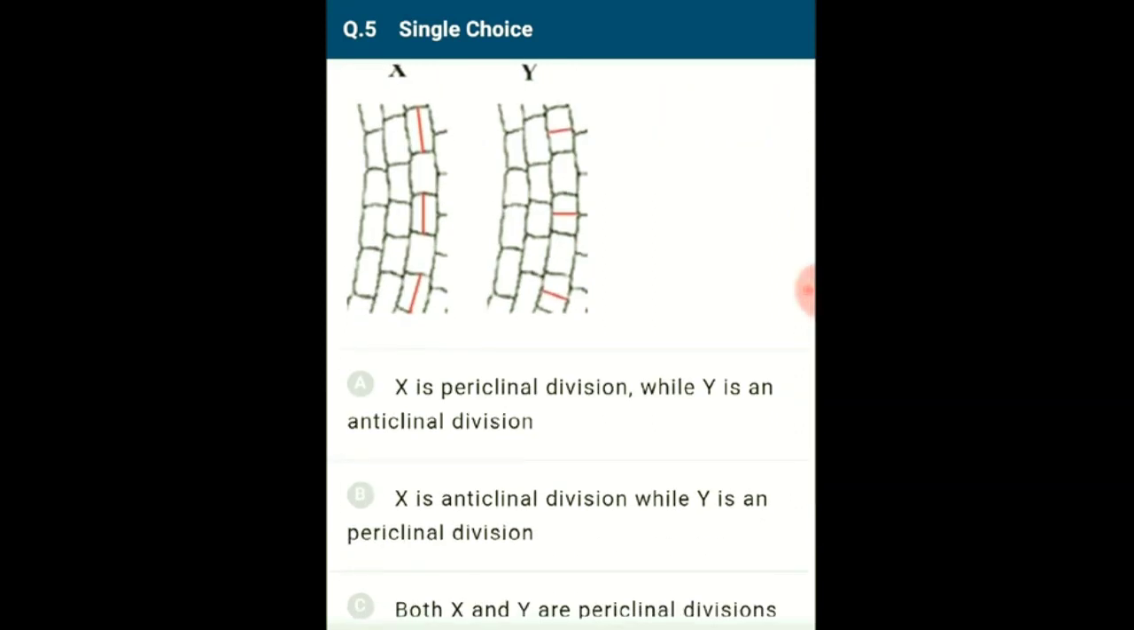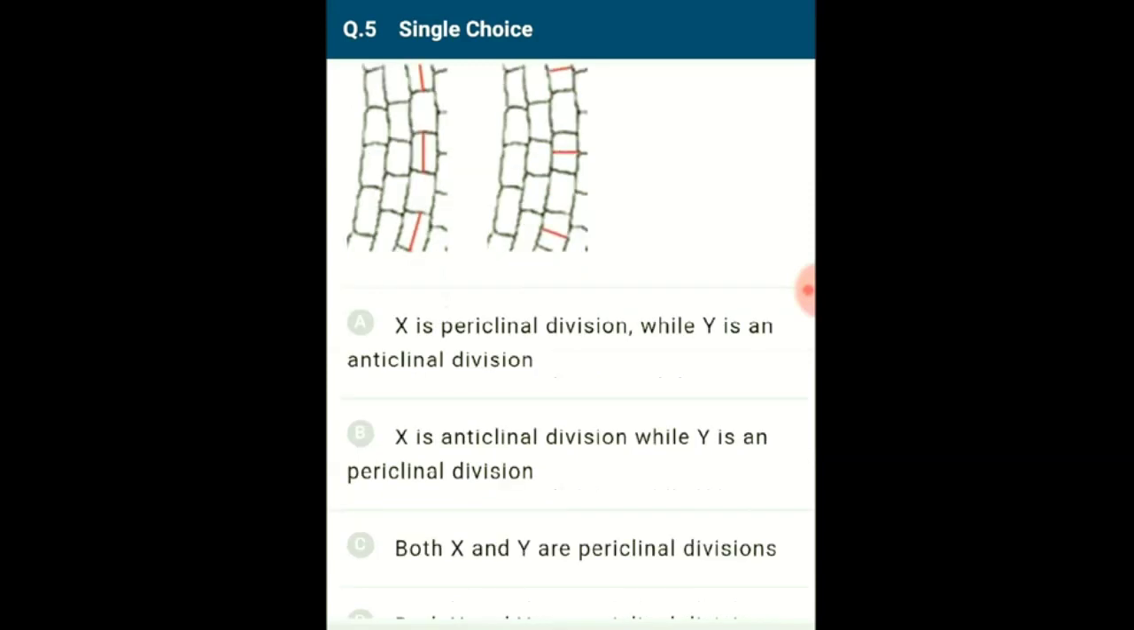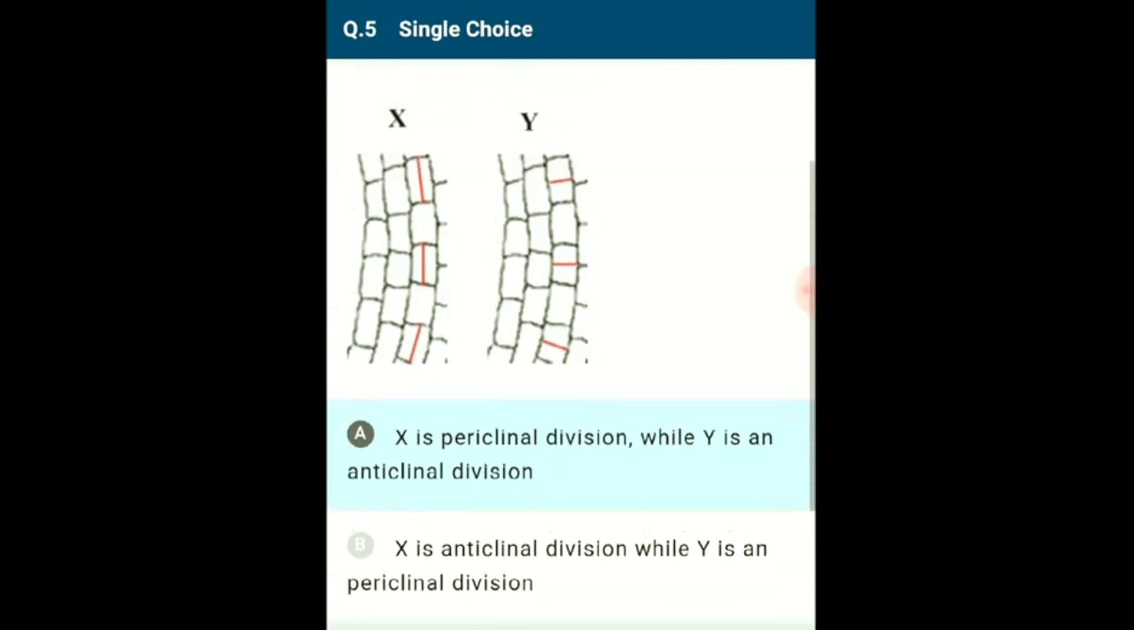So here the diagrammatic representation is given, X and Y. Periclinal division is a type of division in which the plane of division is parallel to the plane of the tissue. Anticlinal division is a type of division in which the plane of division is perpendicular to the plane of the tissue. Due to the periclinal division, we get many rows of cells. So the correct answer for this question is option A. In the given diagrammatic representation, X is periclinal division, Y is anticlinal division. So the correct option is A.